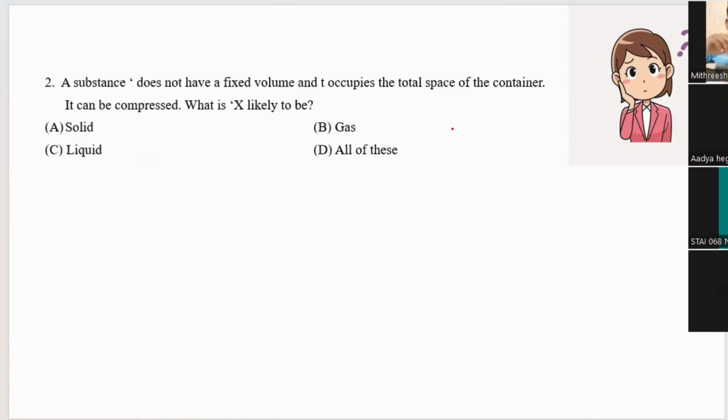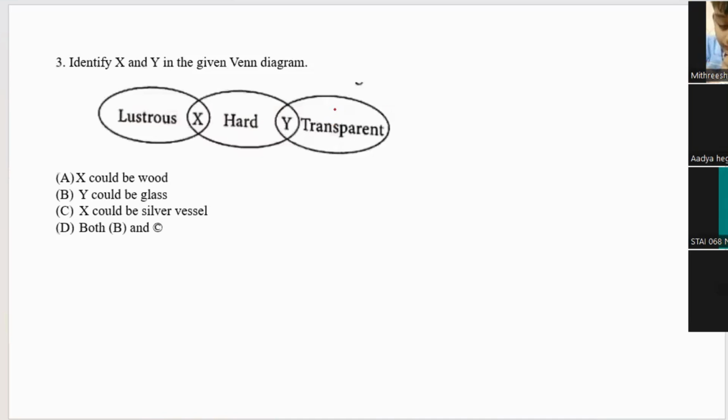So what is X likely to be? Liquid? Gas. Yes, gas only, because it has no definite volume and it can be compressed also. When it is open, it will take the entire space. Okay, now see this Venn diagram. Here you have to identify X and Y.